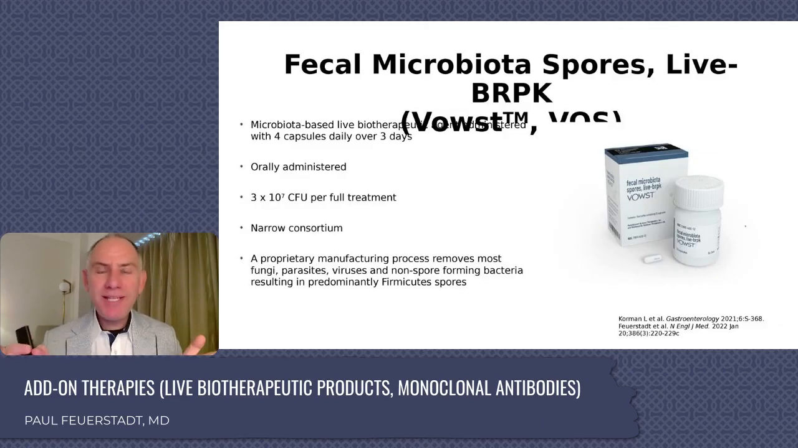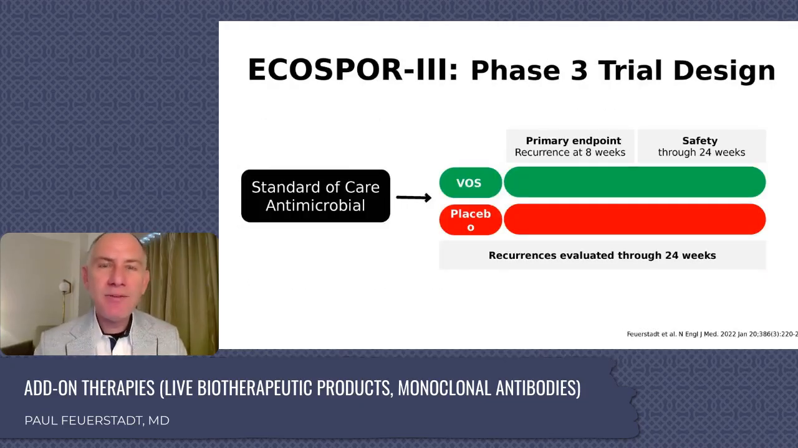Here, they say, look, we don't need to give everything. Why don't we just give Firmicutes spores? So it's administered as 4 capsules daily for 3 days. There are 3 times 10 to the 7th colony-forming units per total administration. Their pivotal trial took a bit of a different approach.